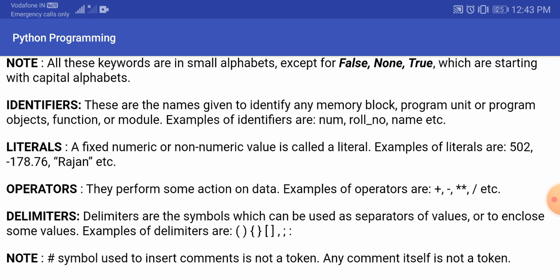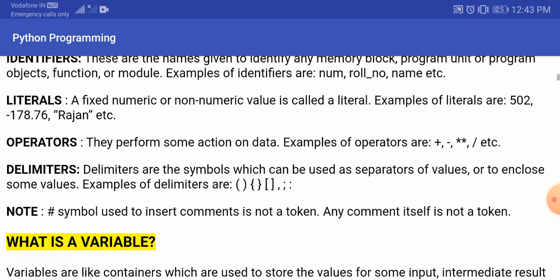Okay, we can say this means it is not necessary that it should be a number only. It can be a non-numeric value as well. But whatever the value is, it should be fixed. Next thing is the operators. Operators are used for performing some actions. Examples of the operators are plus, minus, asterisk, slash, etc.